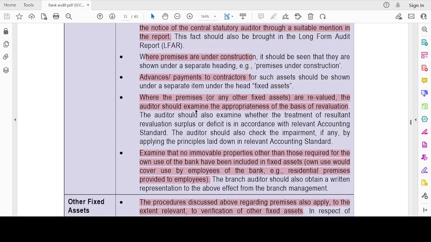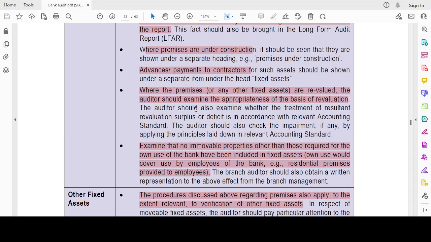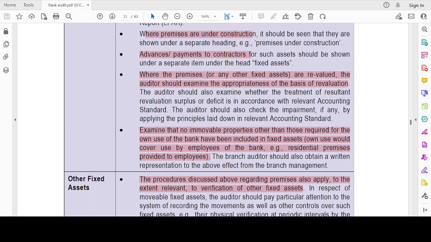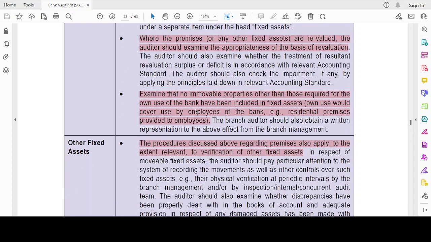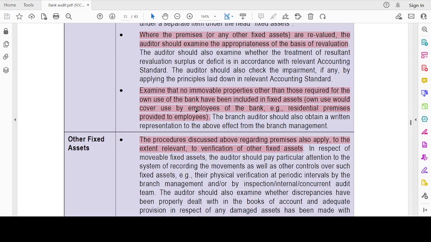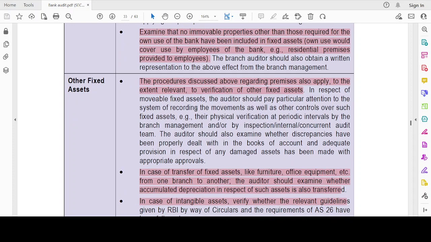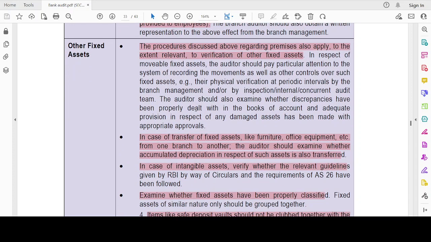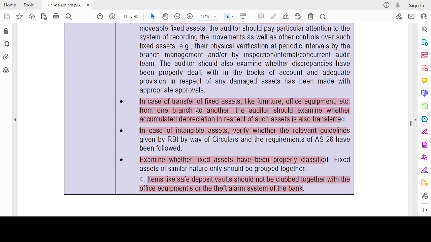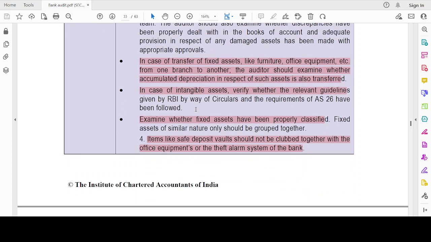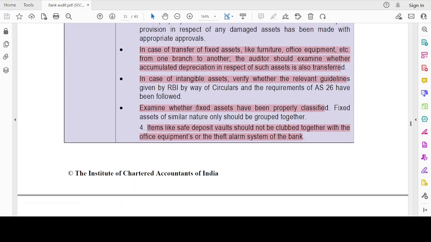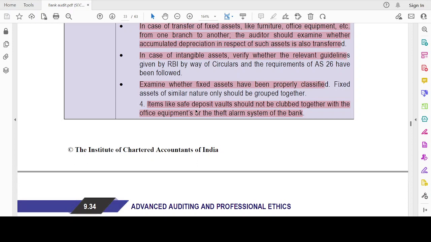Okay, when premises are revalued, on the basis of revaluation the actual certificate should be verified. No immovable property other than those required for use of the bank should be included in the fixed assets. Okay, then other fixed assets: the procedure discussed above shall apply to other fixed assets also. In case of transfer, the auditor should check that depreciation has been provided till date of transfer. For intangible assets, have to verify the guidelines, and then the classification should be made properly and items should be grouped together.